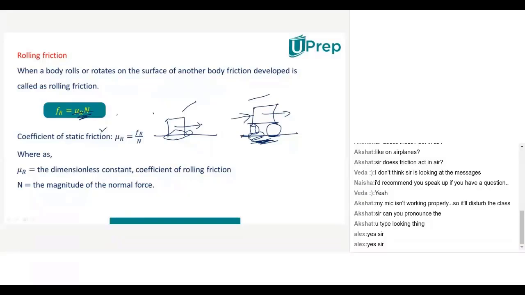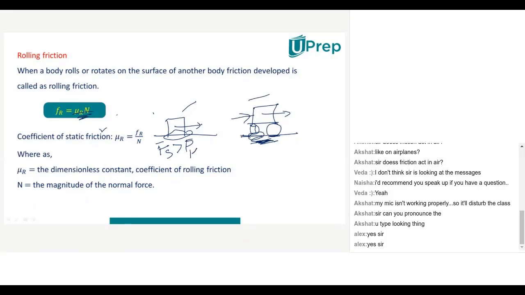Now tell me in order which frictional force will be more among all these three. Static friction. Very good. After starting friction, which is more? Sliding friction. Very good.